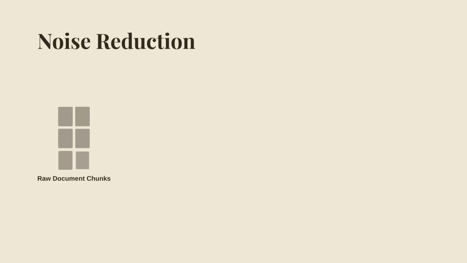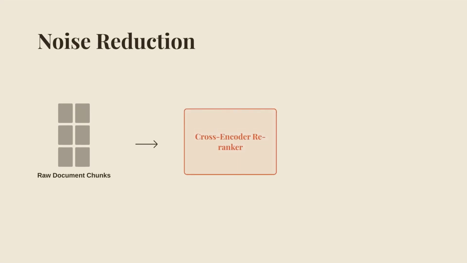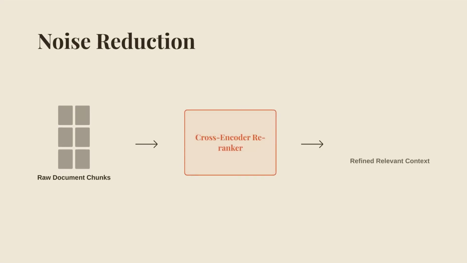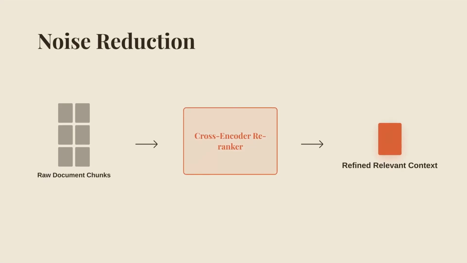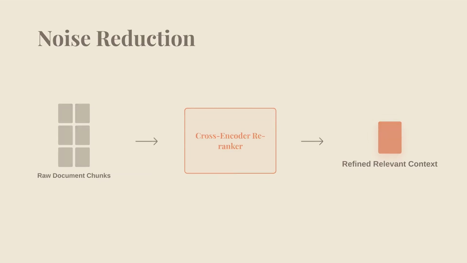We enforce strict citation rules and source attribution to keep the system's knowledge grounded in the provided context. Implementing cross-encoder re-rankers helps filter out irrelevant retrieved chunks before they reach the prompt. This keeps your token counts lean and your signal-to-noise ratio high, ensuring the model only sees the most relevant info.